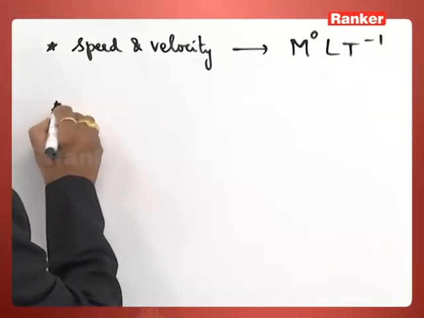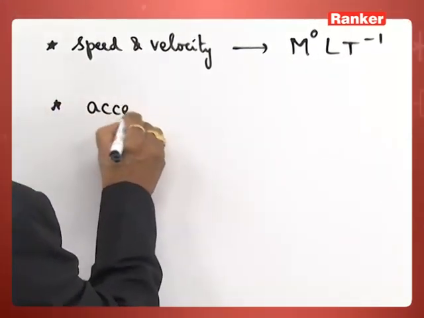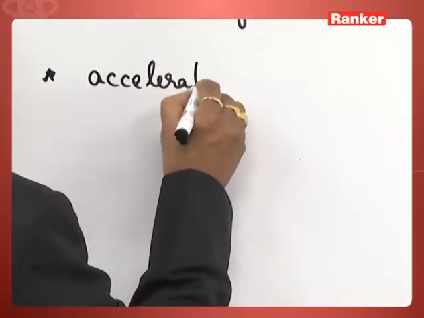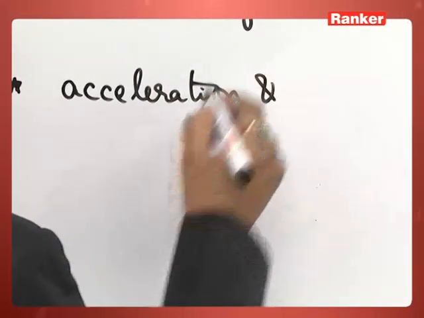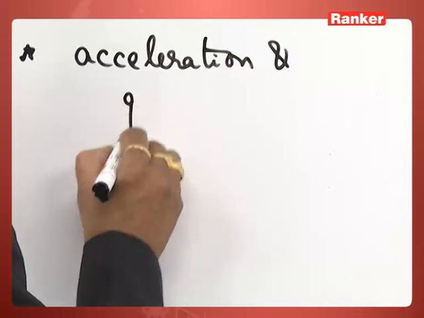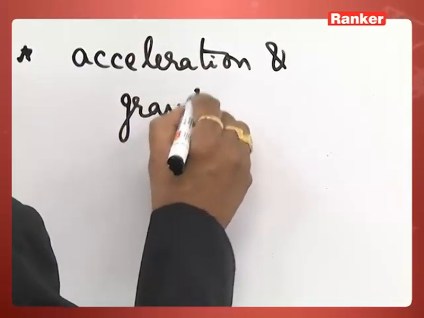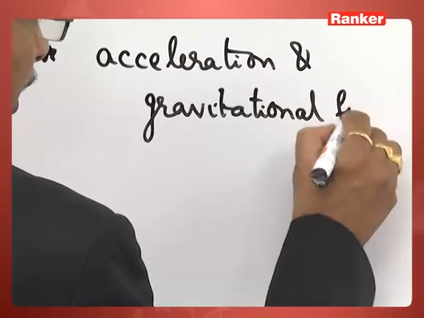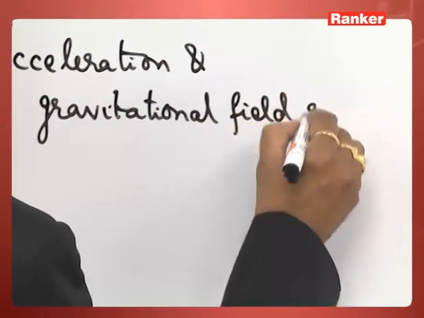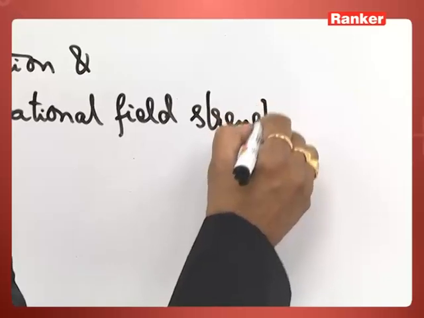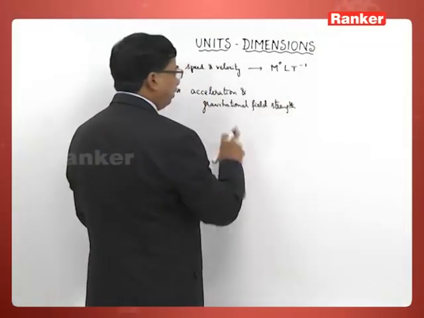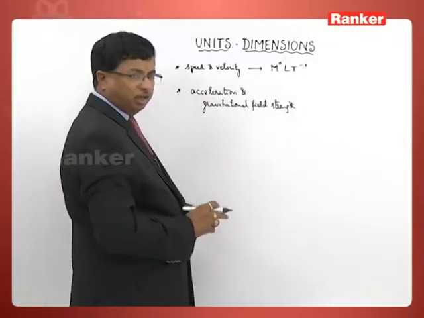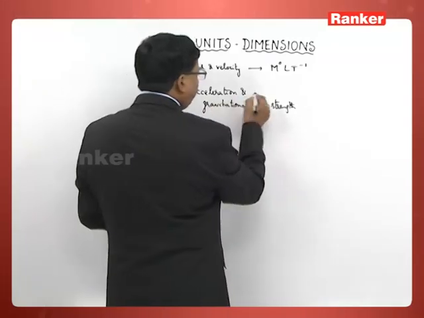Likewise, when I take one more, like acceleration and gravitational field strength. You can even call the same as gravitational field intensity. What is acceleration?